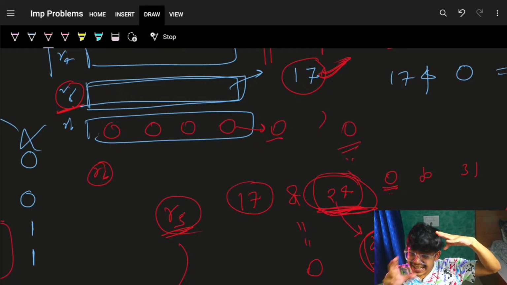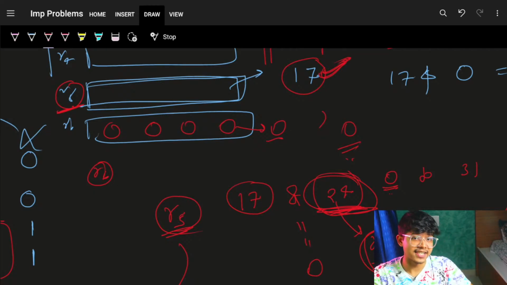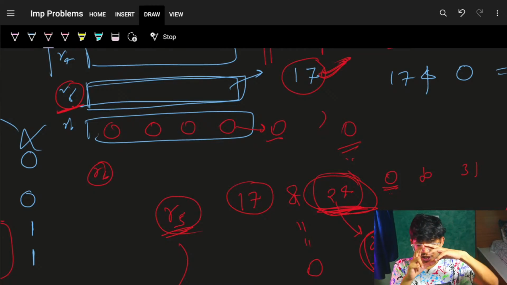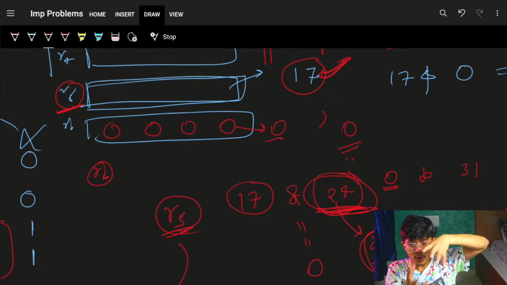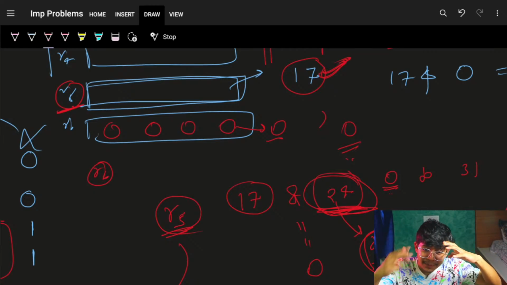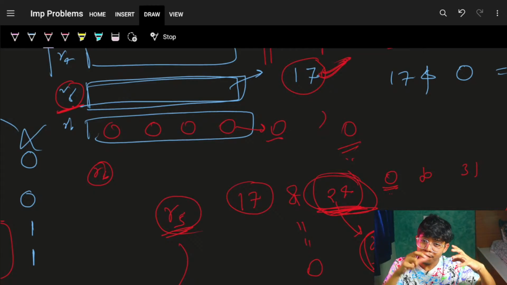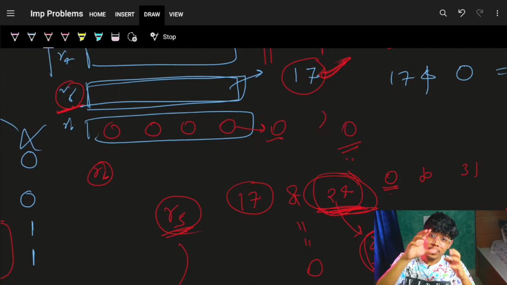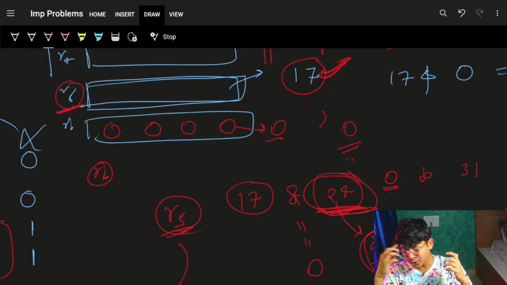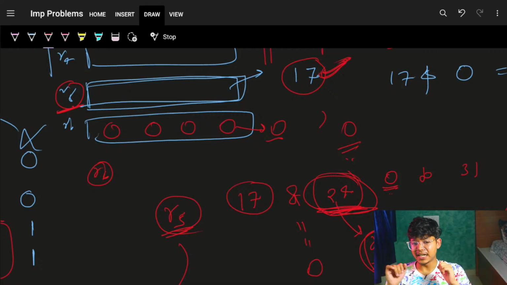For that, you have to maintain these subsets itself. And to have that in just O of m or O of m into n is impossible, because to keep track of at least one other state, you will again need an O of m. So O of m squared it will become, or maybe O of m into more than m times. So just bringing the state of DP out would also be very difficult.